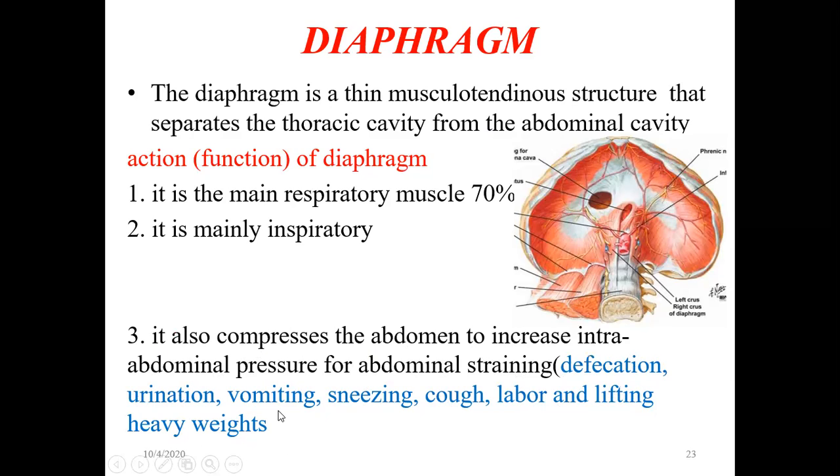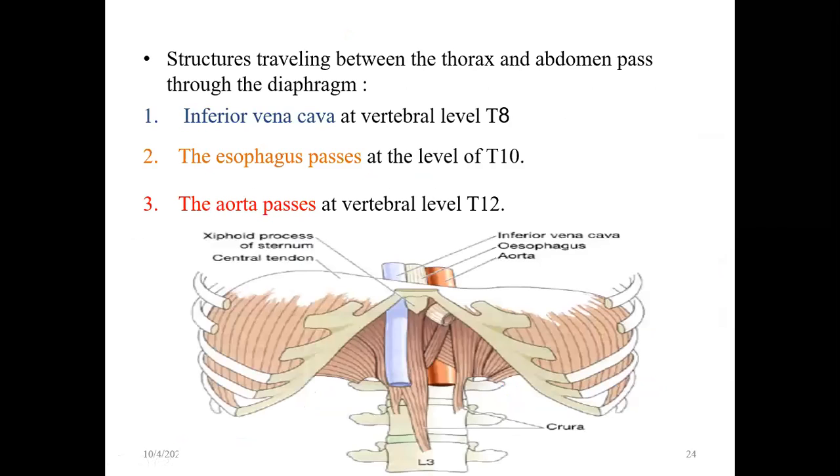Whenever you want to increase the abdominal pressure, you take a deep inspiration and hold your breath so that the diaphragm comes down and increases the abdominal cavity pressure. You hold your breath so that the abdominal pressure is increased.